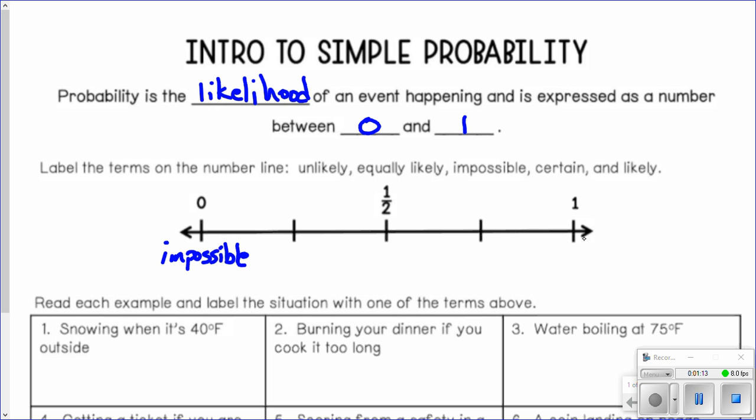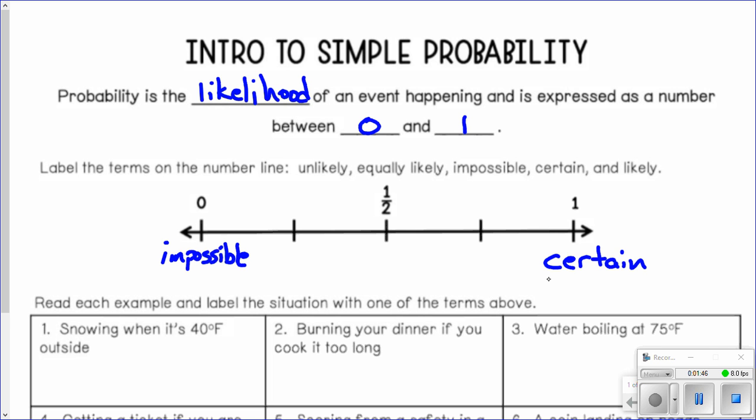And then let's go to number 1 over here. At the opposite end of the scale, we say it's certain. That means it's going to happen. So let's say, what's the probability of you dying? It's a terrible thing to say, but the probability of you dying is certain. It's going to happen one day. Should have thought of a better example before that one came up.